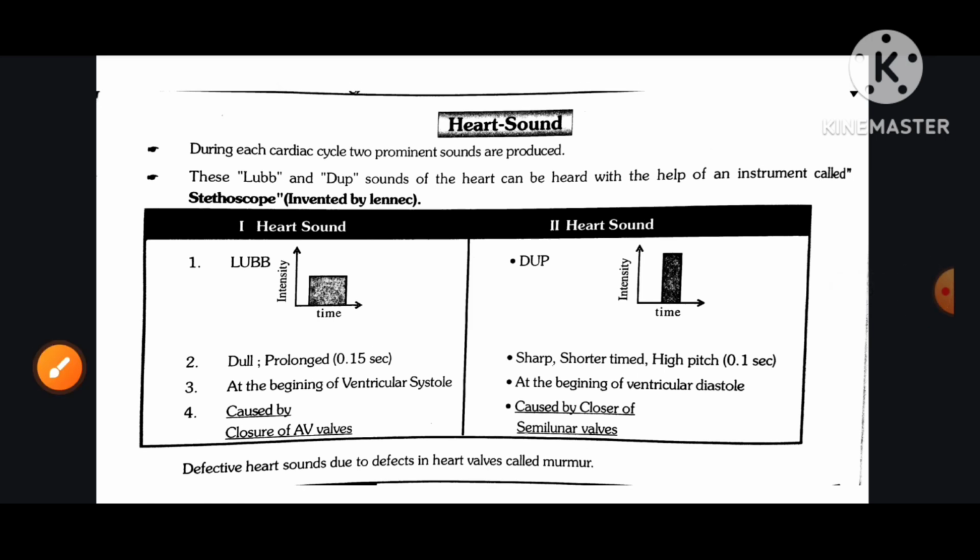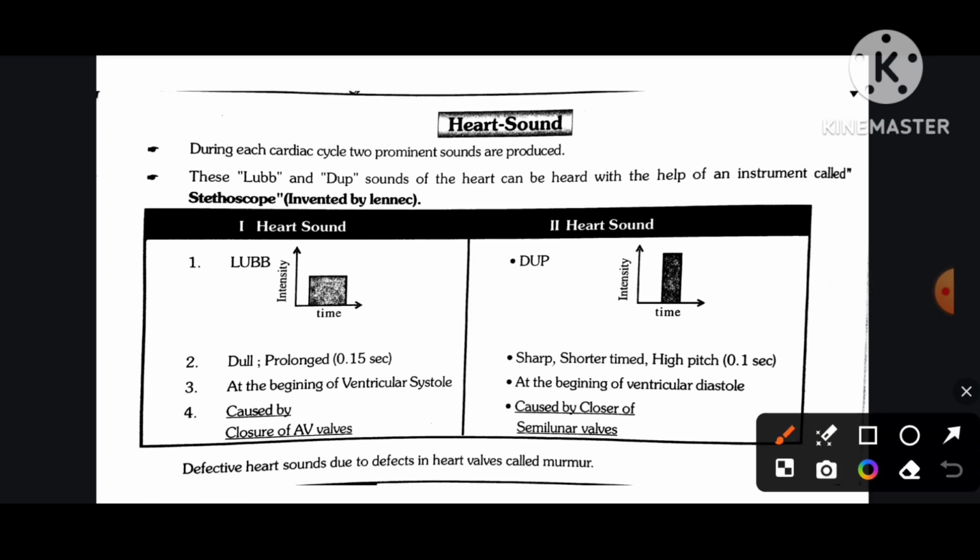Heart sound. During each cardiac cycle, two prominent sounds are produced. These are lub and dub. Sound of the heart can be heard with the help of an instrument called a stethoscope, invented by Laennec. Number first, first heart sound, lub.